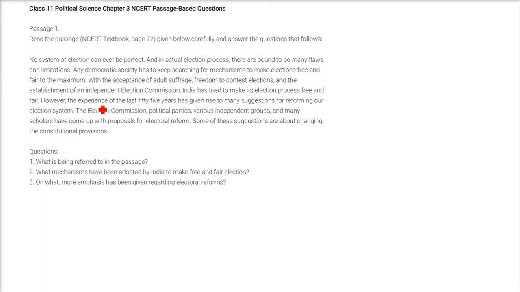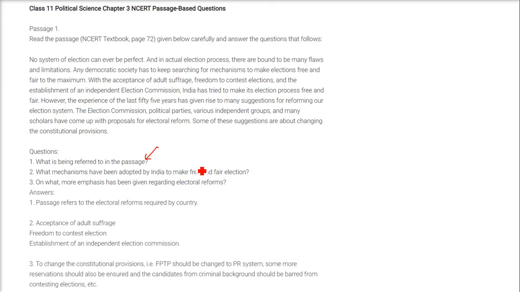However, the experience of the last 55 years has given rise to many suggestions for reforming our election system. The Election Commission, political parties, various independent groups and many scholars have come up with proposals for electoral reform. Some of these suggestions are about changing the constitutional provisions. The first question is, what is being referred to in this passage? The answer is, the passage refers to the electoral reforms required by the country.